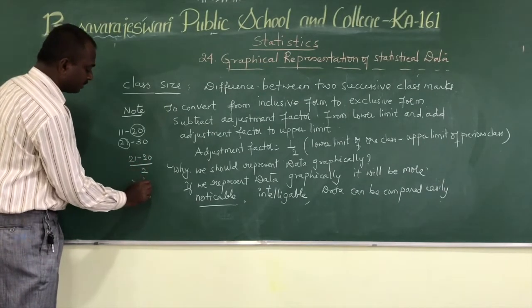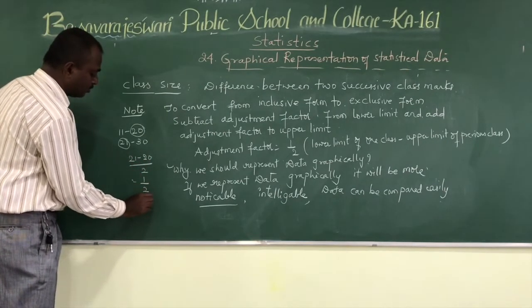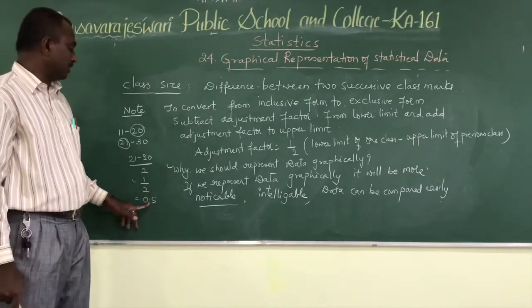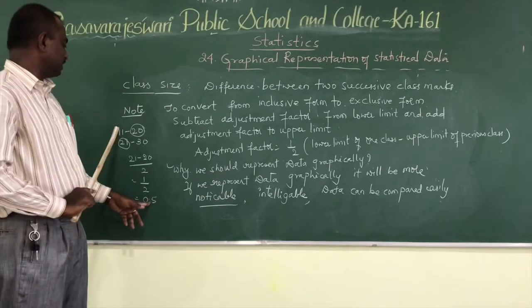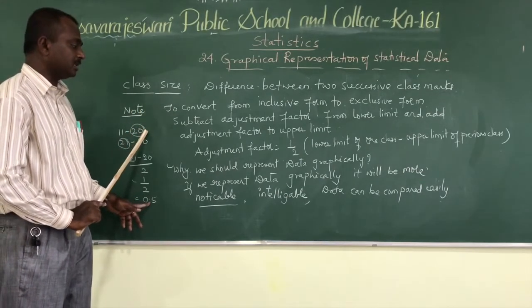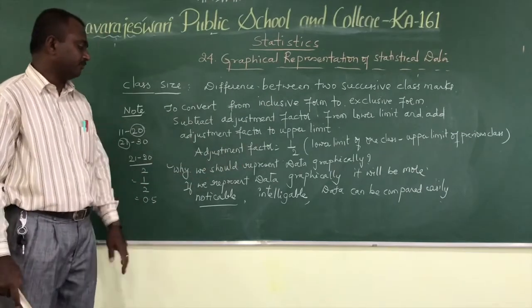That is 0.5. We subtract this 0.5 from the lower limit and add it to the upper limit.